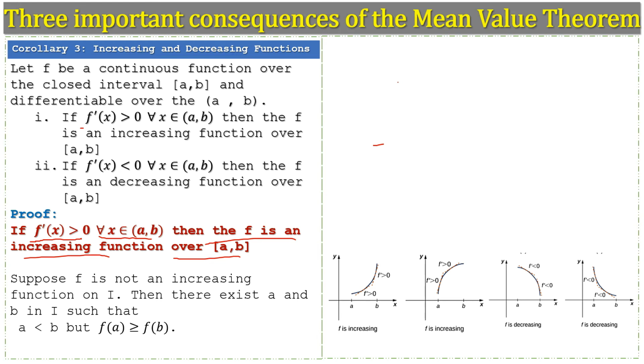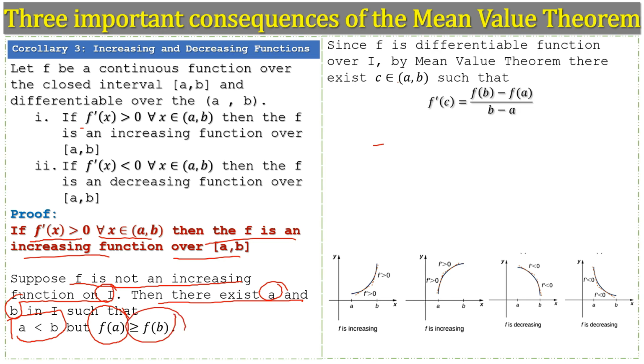So first we suppose that the function is not an increasing function on the interval I, then there exist points A and B in the interval I, such that A is less than B, but the value of the function at A is greater than or equal to the value of the function at B. Since f is differentiable over the interval I, by the mean value theorem there exists at least one point C belonging to the open interval I, such that the derivative of the function at this point is equal to the slope of the secant line.